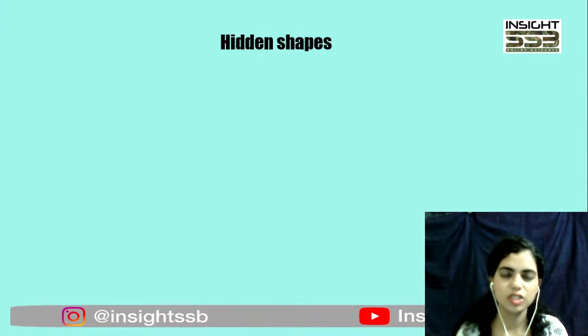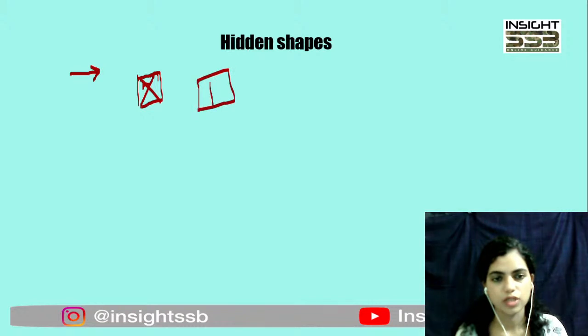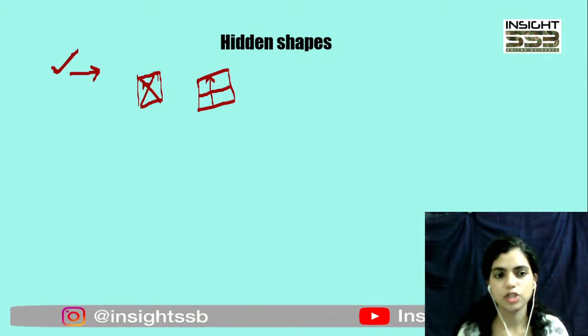which is about hidden shapes. Now these are very easy, they shouldn't even take 5 seconds. It's just that they'll give you a shape. For example, they'll give you this shape, okay, and they'll give you 4 options. Different designs, different figures. You'll just have to pick that particular answer where this given shape is falling as